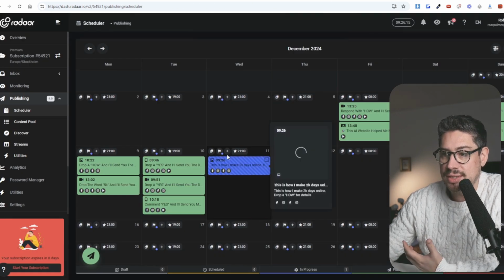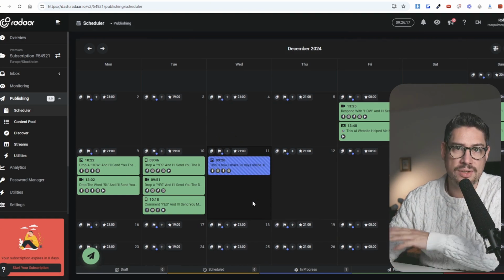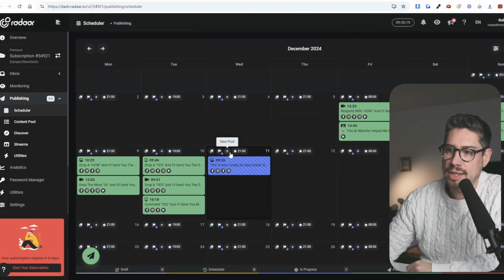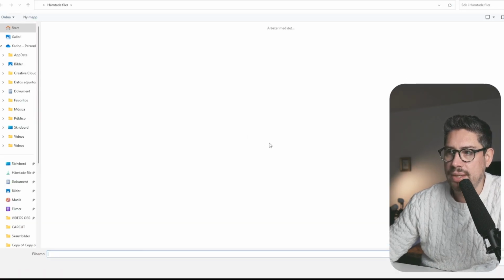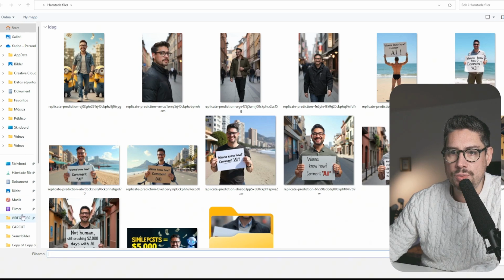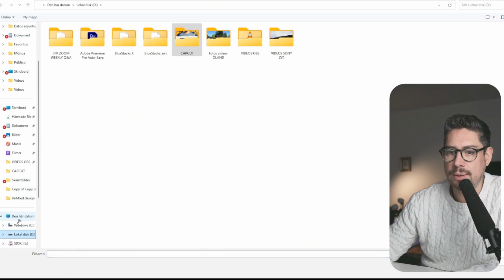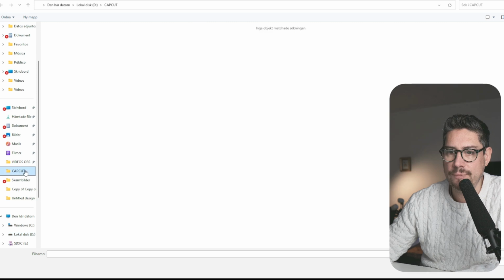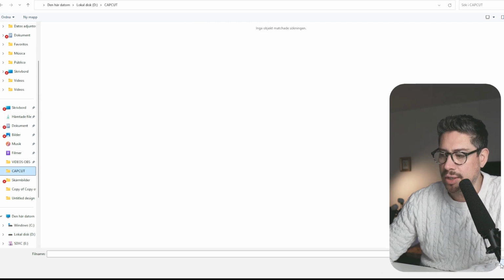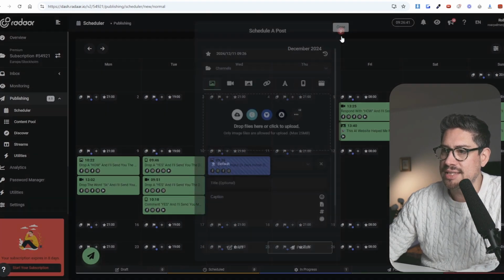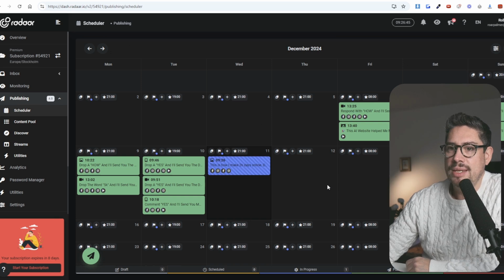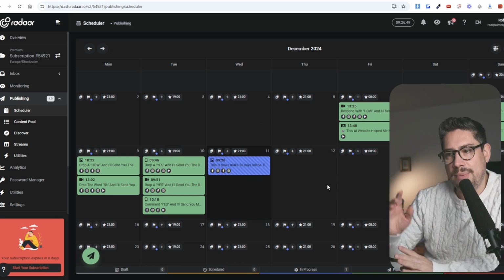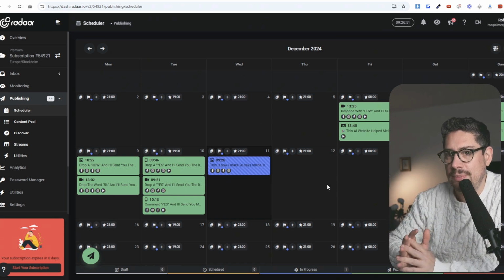And you can use this same thing here to post videos to different places. If I go here, I can also upload a video. So let me show you that. If we head over to my videos here, okay, I might have to do that later on, but anyhow, this is how this works. You upload that to Radar, and then you basically share that. So images and videos is basically how you do this. So you generate traffic by posting this to different social media platforms.